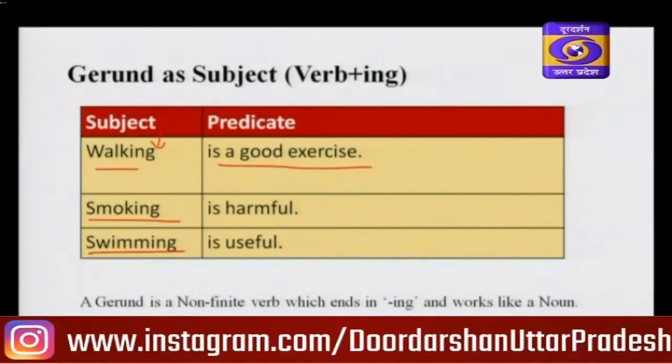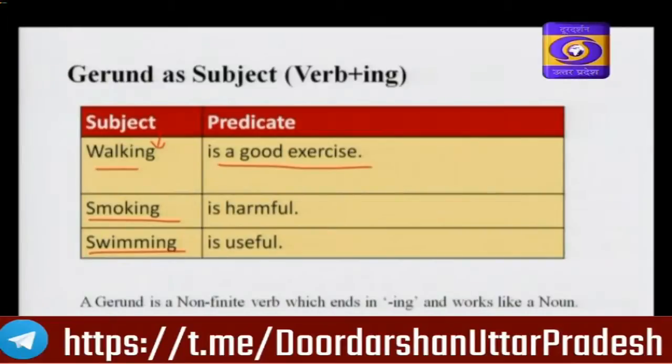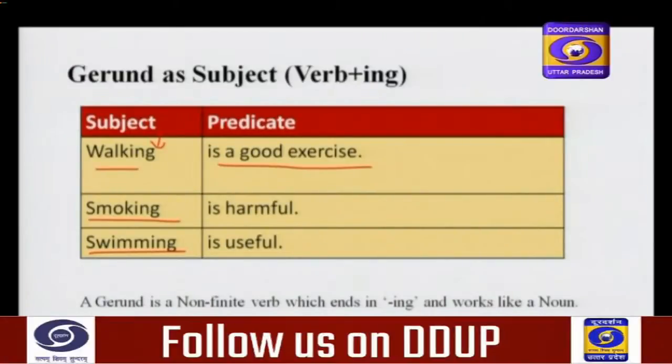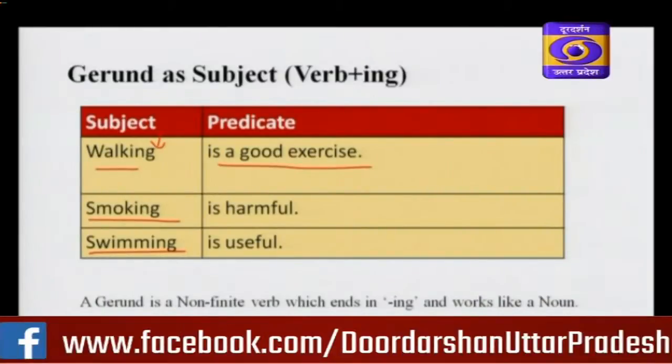Swimming is useful. What does the word swimming represent here? Swimming represents the subject. Walking, smoking, swimming are the subjects of these examples.